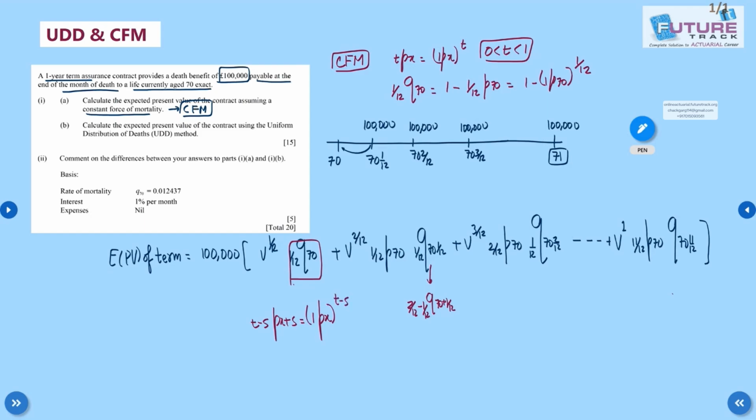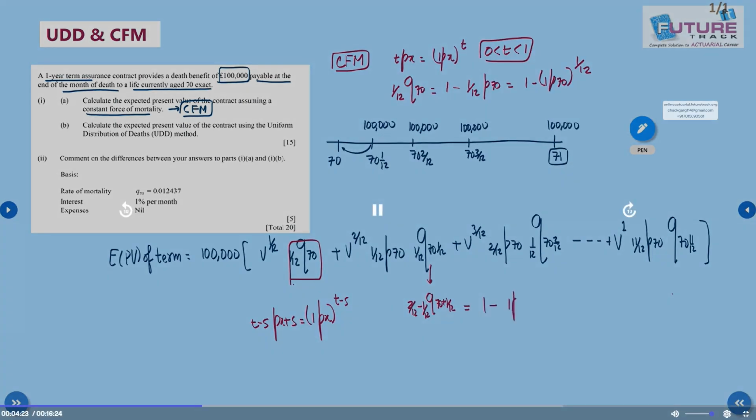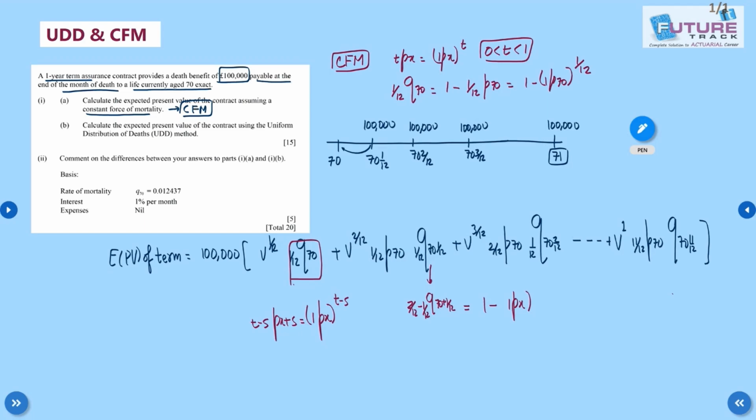So if I apply that formula here, I again get 1 minus (1p70) whole raised to power 1 by 12, and similarly for this one also. So my q part is the same for all, there is no change.